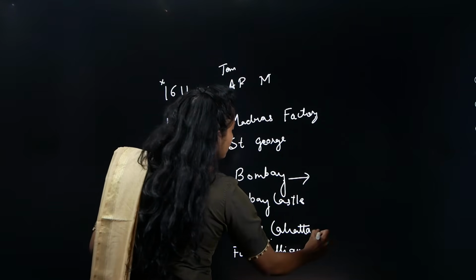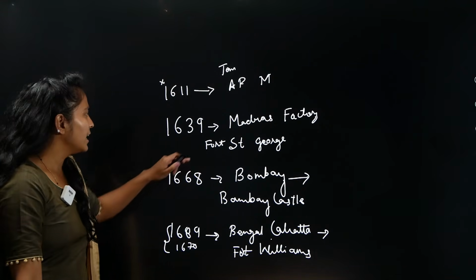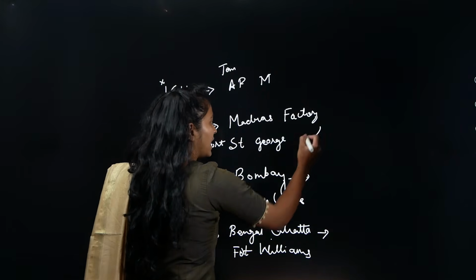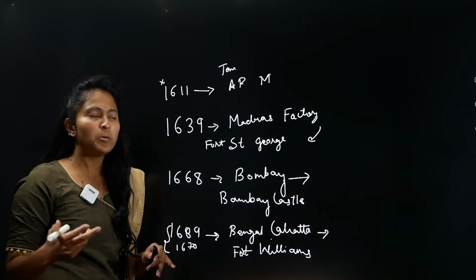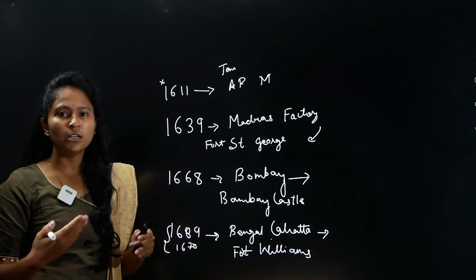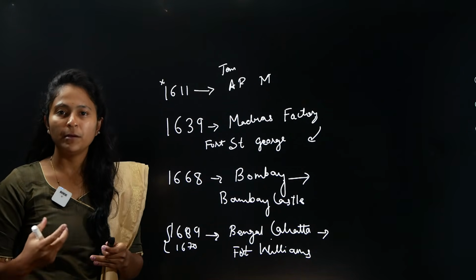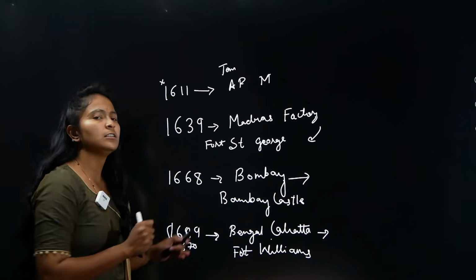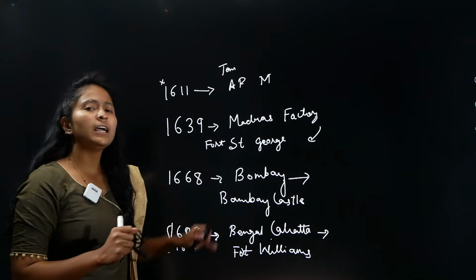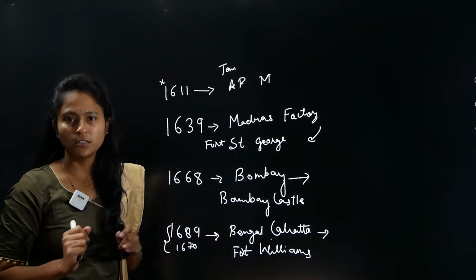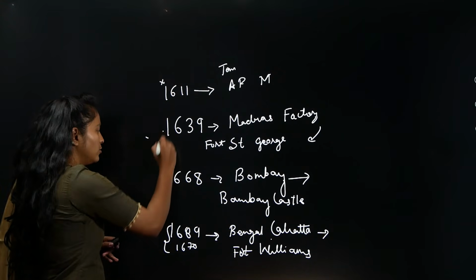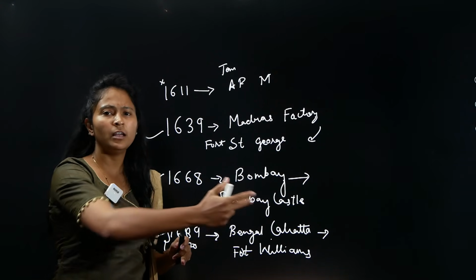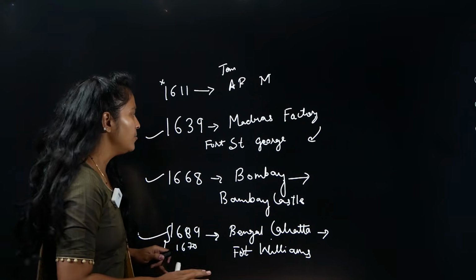Similarly, this was also a factory, this was also a factory. Now what exactly happened in these factories? Anything that they wanted to trade, it acted like a storage. It was a place where the British East India Company officers and workers were able to stay. They were able to do all the administration from these forts itself. Why I have made sure that these forts are there, we will discuss in an upcoming lecture. But now focus on these.